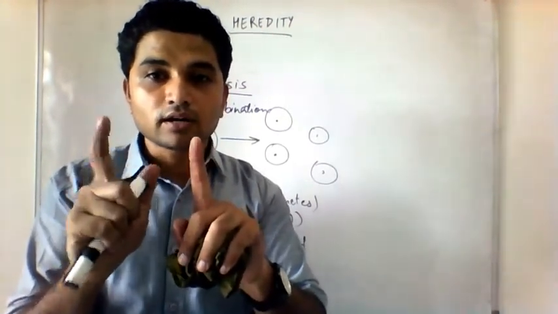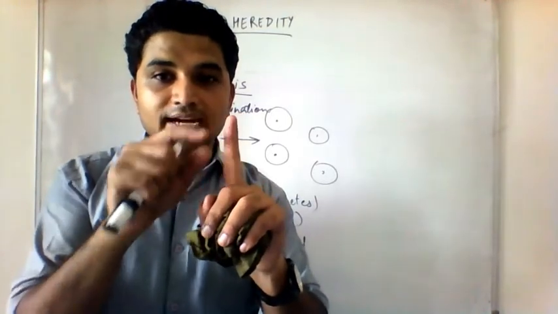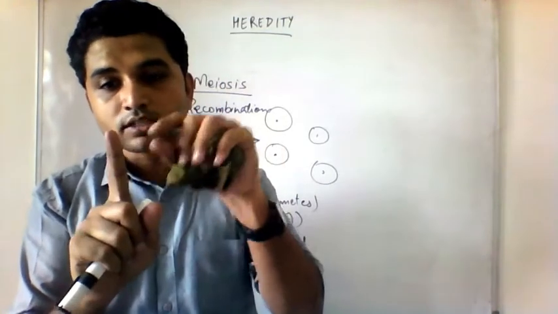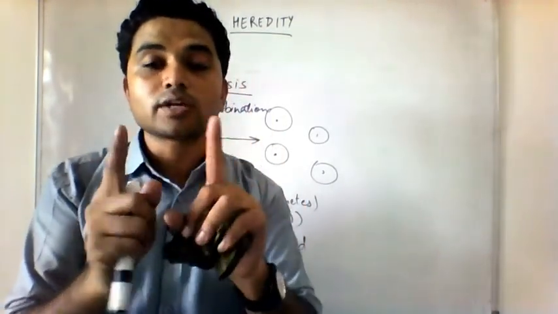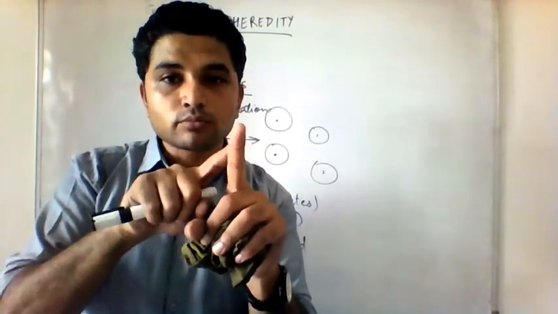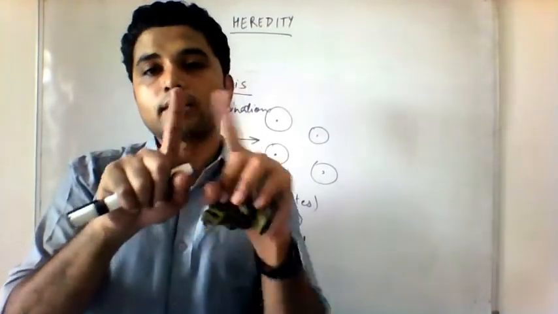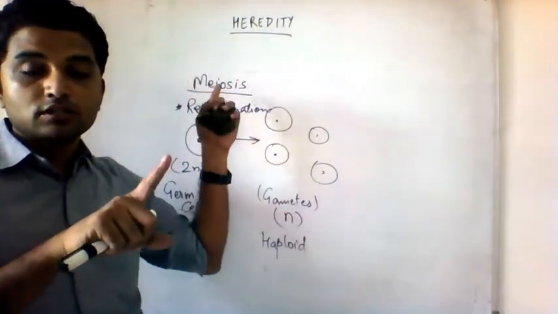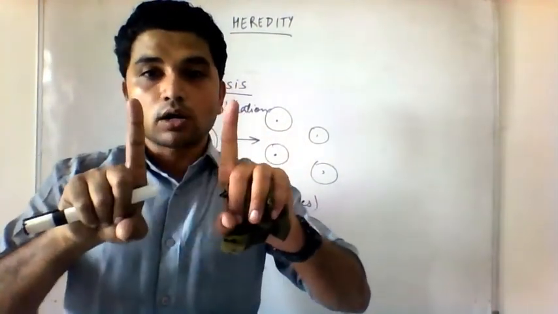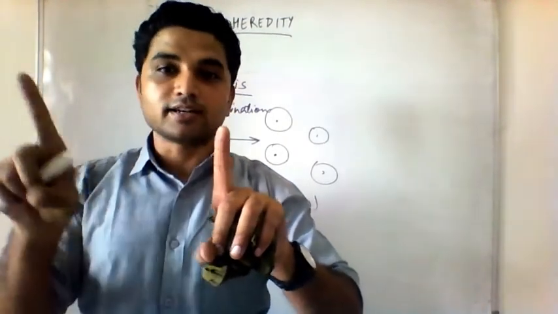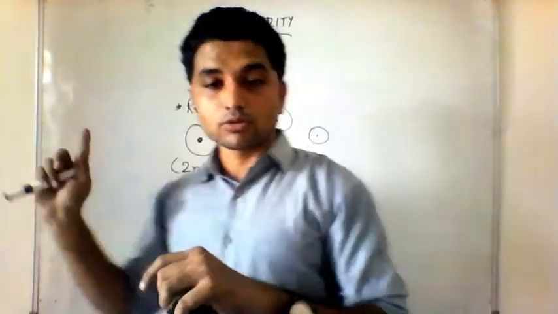The DNA from here will go into this chromosome, and some parts, not all, some parts from this chromosome come into this, some parts of this come into this. That's why it is known as crossing over. Some DNA fragments from this chromosome get into this, and some DNA fragments from this chromosome get into this. So this process happens during meiosis, and when this is over, you have 2 chromosomes which are not similar to the parents.